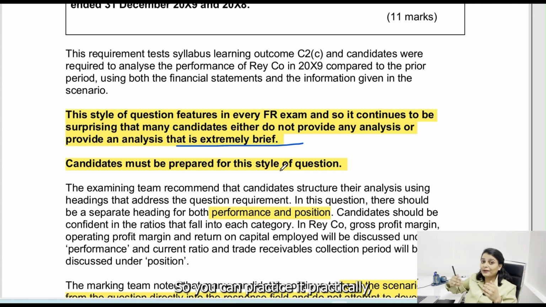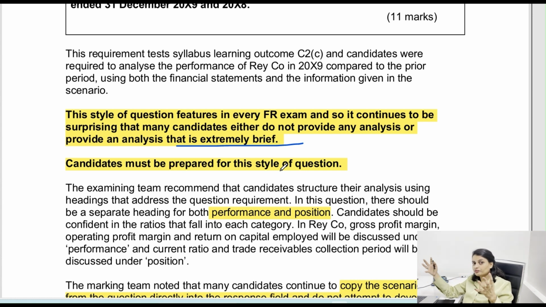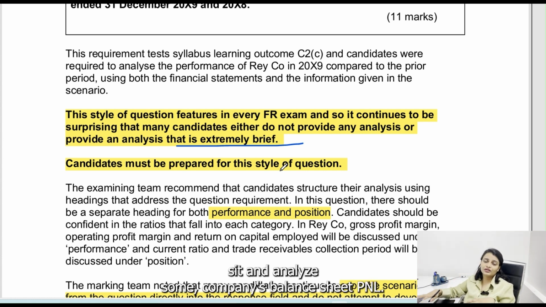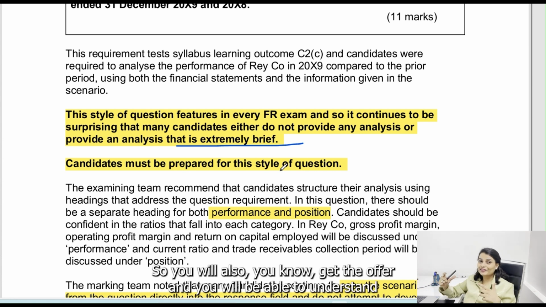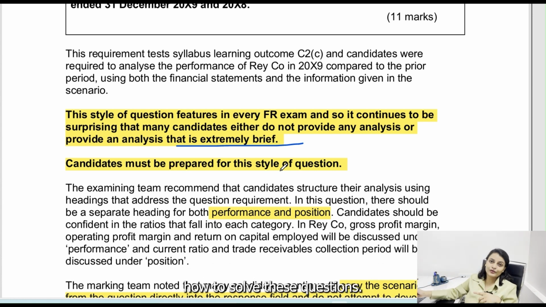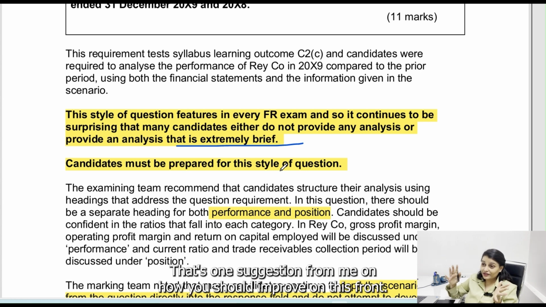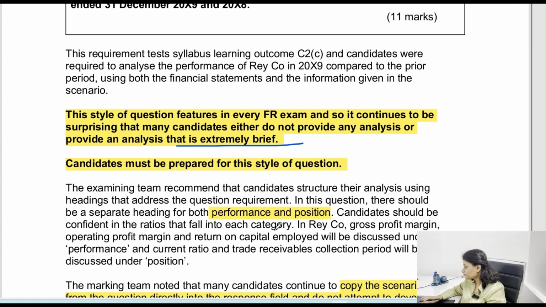So you can practice it practically. Sit and analyze some companies' balance sheet, P&L. So you will also get the kick of it, and you will be able to understand how to solve these questions. That's one suggestion from me on how you could improve on this front.